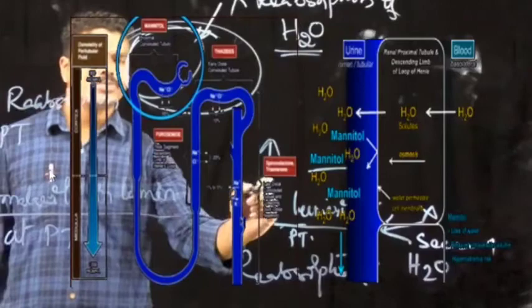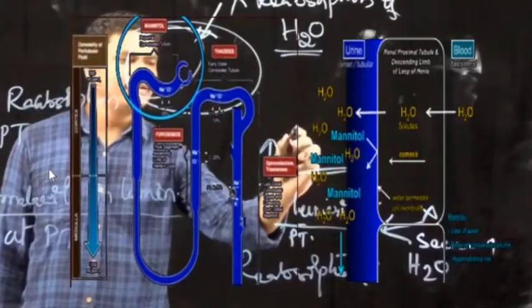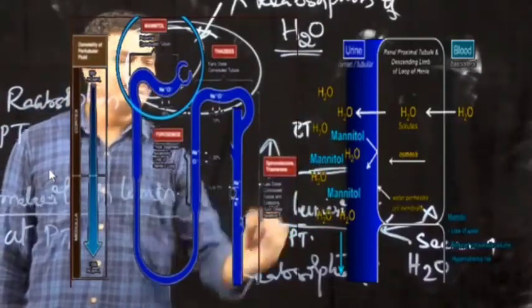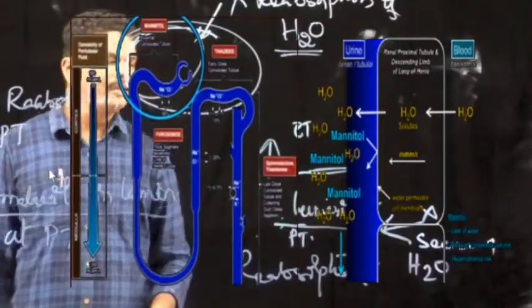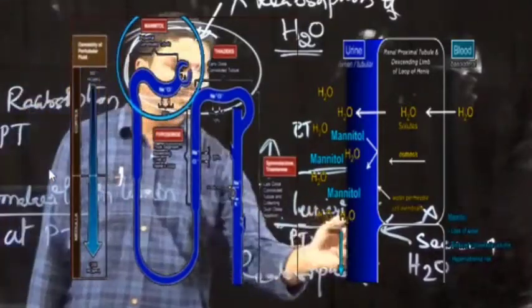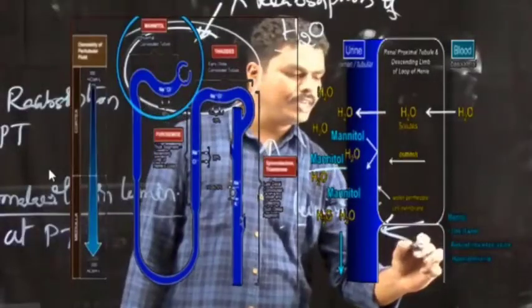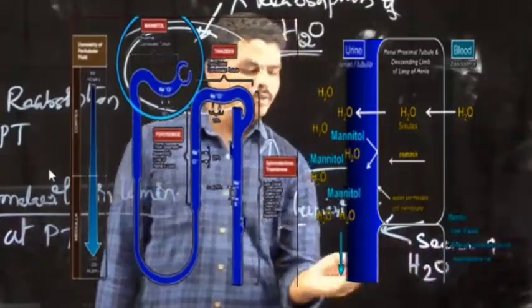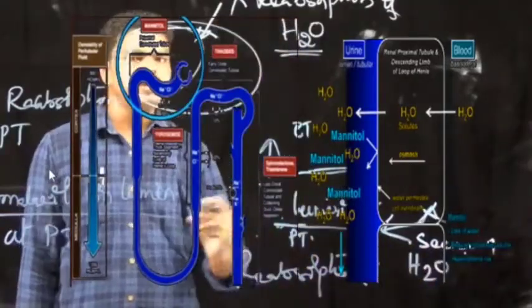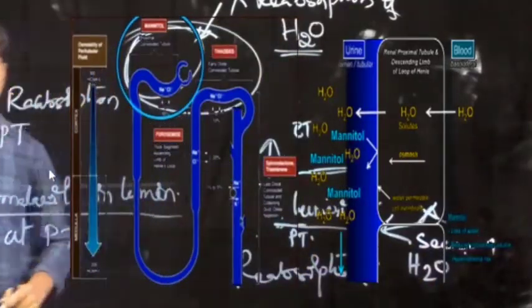When mannitol is present at the lumen site of the proximal convoluted tubule, it will increase the osmotic pressure of the lumen content. When the osmotic pressure is increased, secretion of water from the bloodstream into the lumen is increased. In this way, they show diuretic activity.